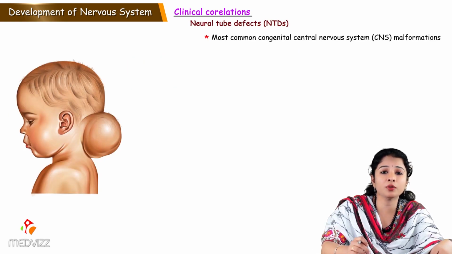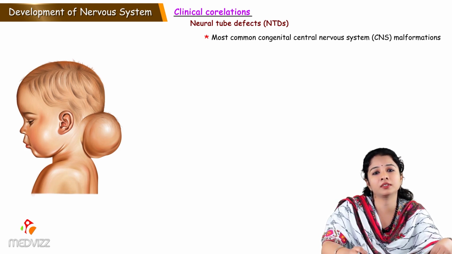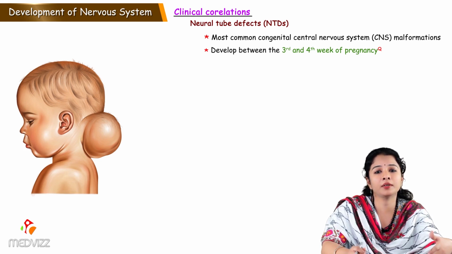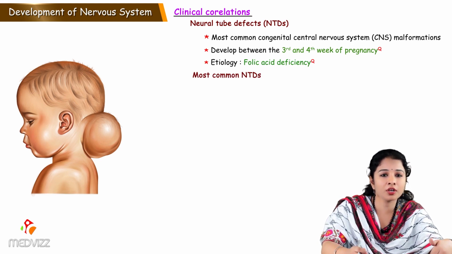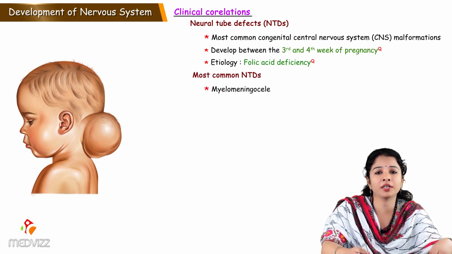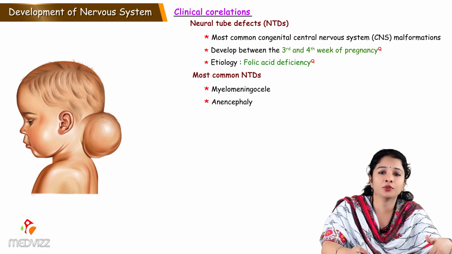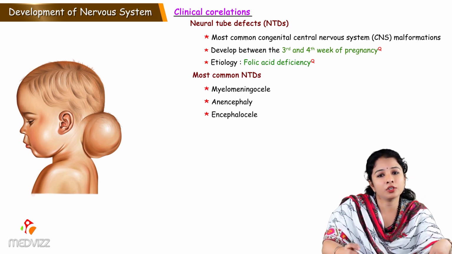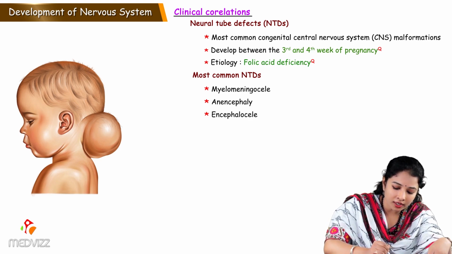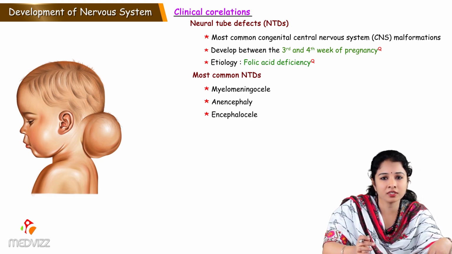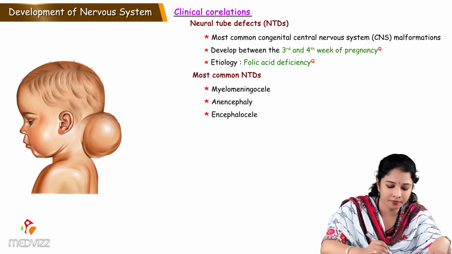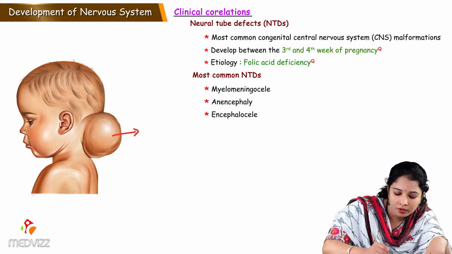Neural tube defects are one of the most common congenital central nervous system malformations, and they develop between the third and fourth week of gestation, often due to folic acid deficiency. The most common neural tube defects which we saw now are meningomyelocele, spina bifida, and anencephaly, where the anterior neuropore fails to close, and encephalocele. Encephalocele is also a neural tube defect where the protrusion of contents along with nervous tissue forms a cyst protruding through an opening of the cranium. So this is an encephalocele.